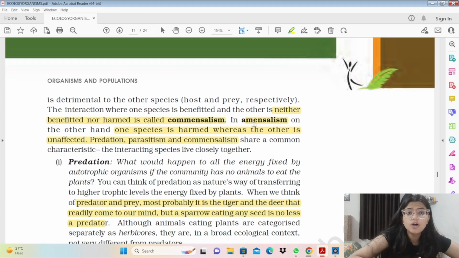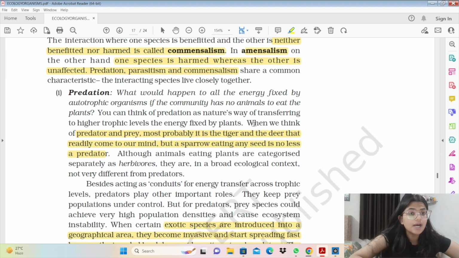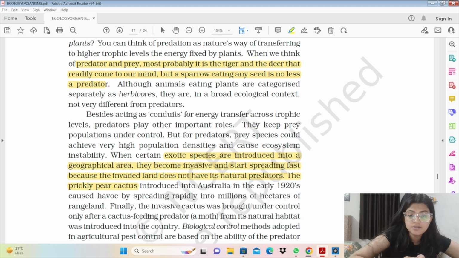Tiger takes a check on the deer population. अगर tiger को हम हटा देंगे तो deer population बहुत ज़्यादा increase हो जाएगी. And even the sparrow eating seeds is also an example of predator and prey species. So exotic species, if introduced to a geographical area, become invasive, और अगर वहाँ पे उसका natural predator नहीं present होगा तो उसमें बहुत ज़्यादा increase हो जाएगा. They can even adversely affect the crop and other species in that indigenous area.